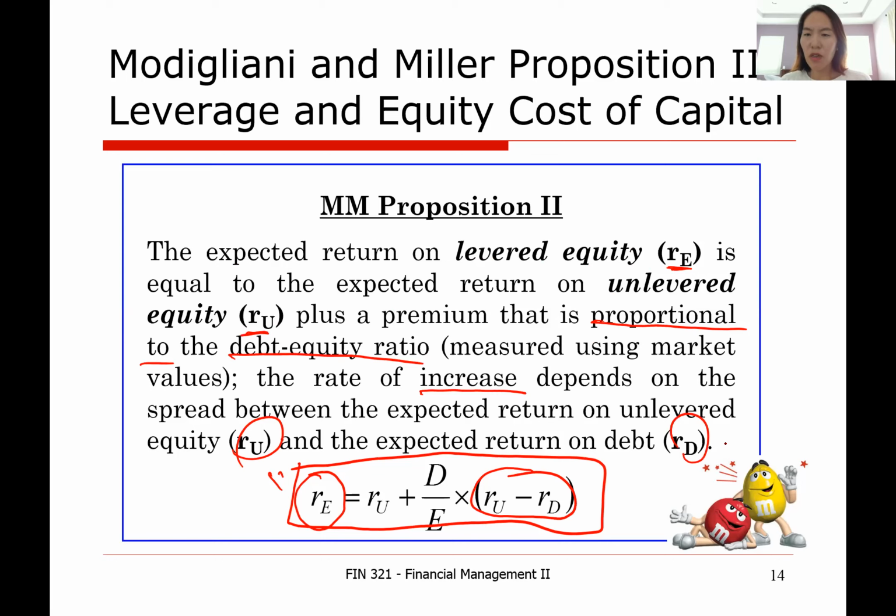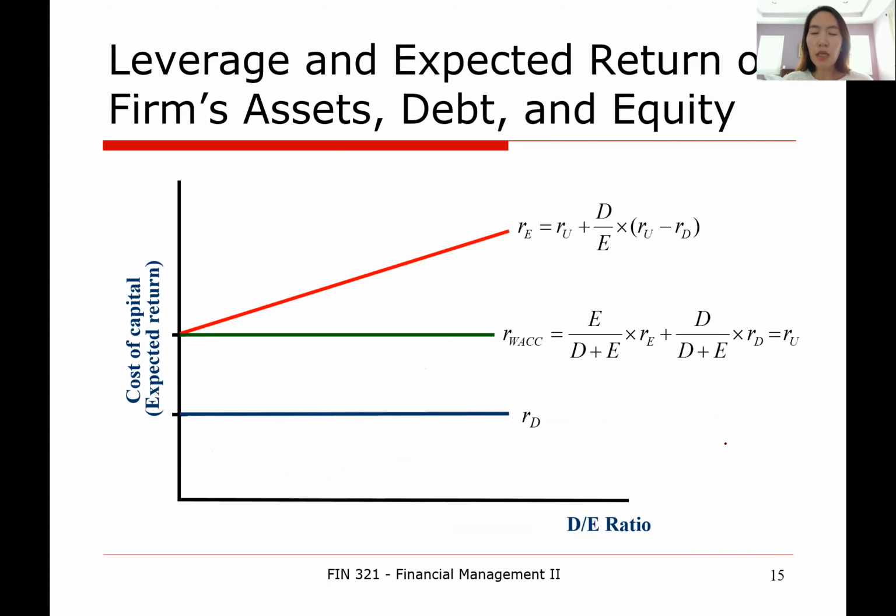If that is too confusing or complicated to understand, let's draw a chart. A graphical image will be much more helpful in understanding the relationship. So imagine a space where we have the debt to equity ratio on the x-axis, and we have a bunch of different expected returns on the y-axis.